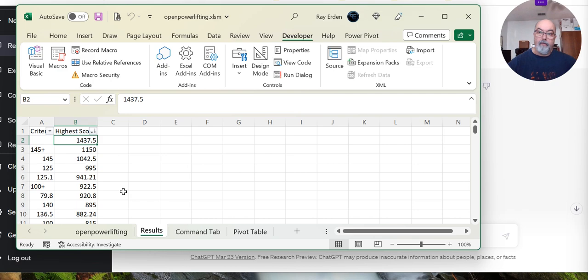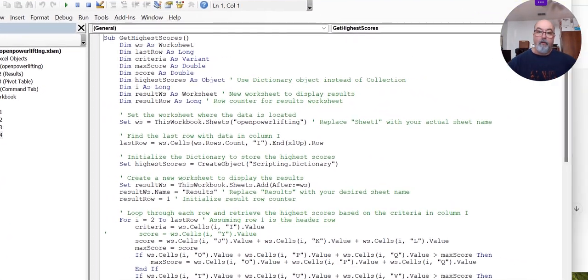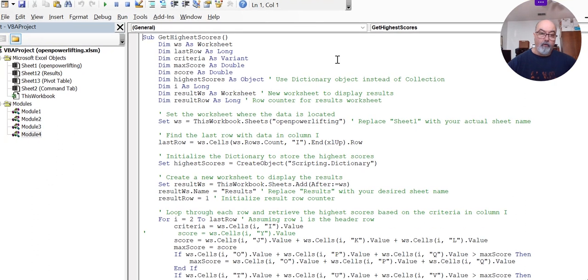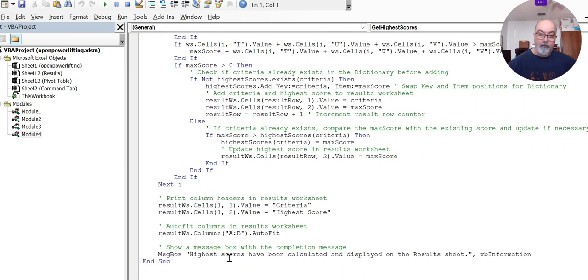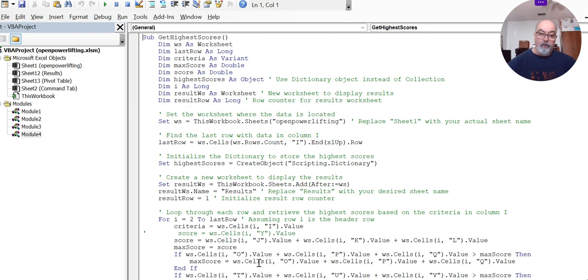To achieve that, obviously, I want to show you first off the VBA code that actually did that, which is the one that I'm right now showing. So this code is accomplishing what I was sharing, what I was showing you.